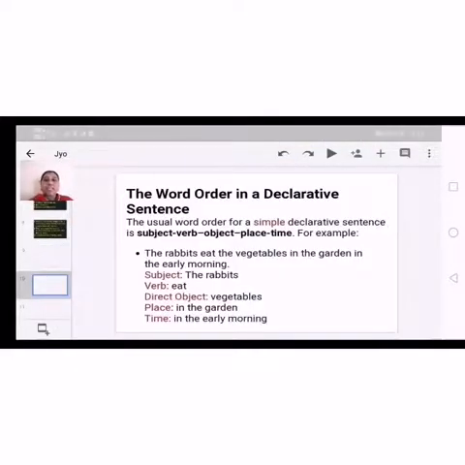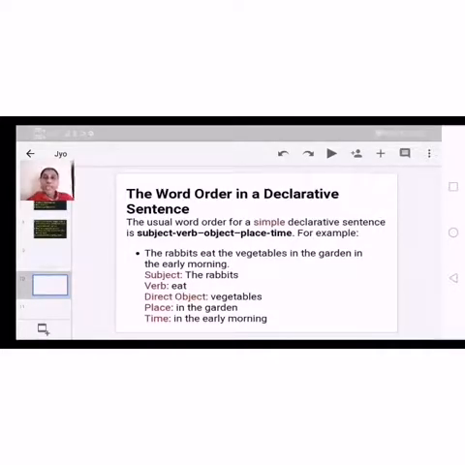So the word order in a declarative sentence. Okay, so what is the order of the words in declarative statements? How can we write? ఎట్లా రాయాలి అంటే, so first, whatever we have discussed till now: subject plus verb plus object, and place and time.